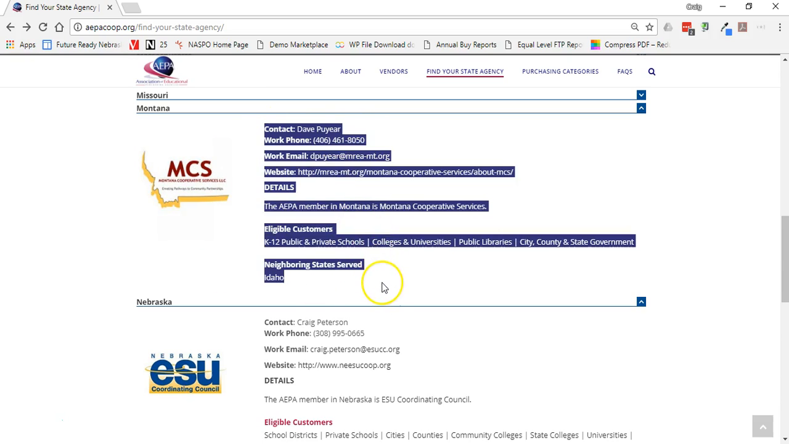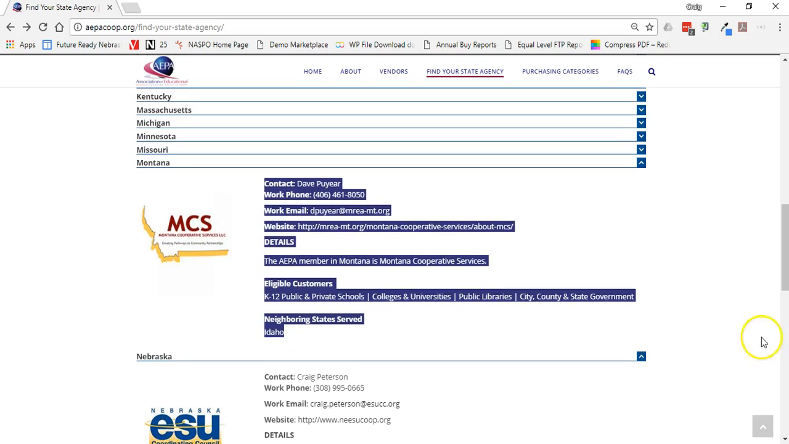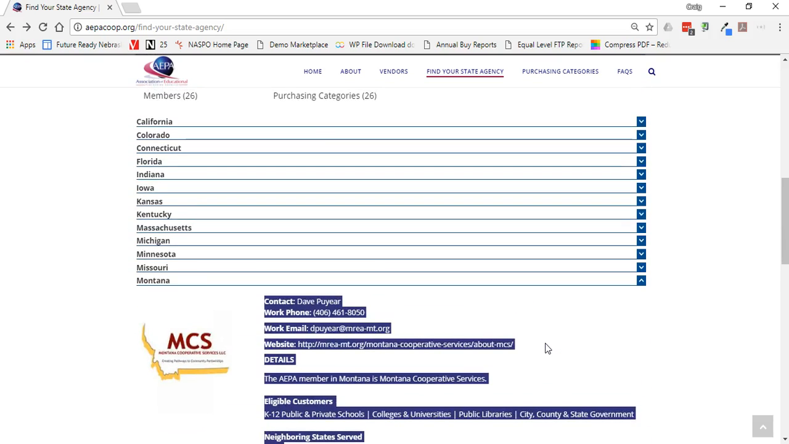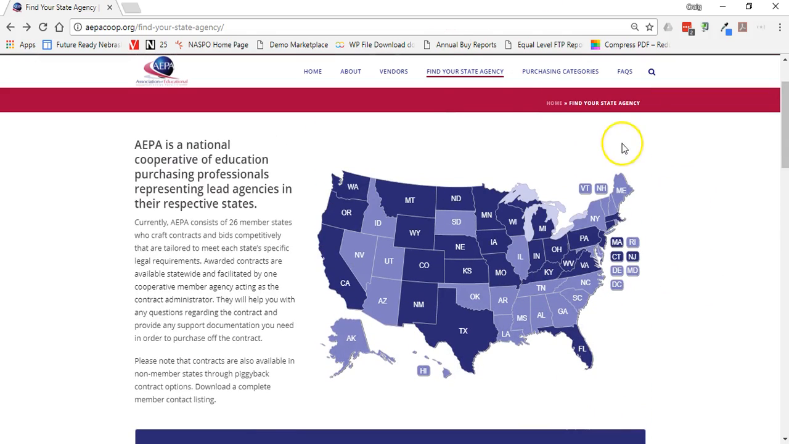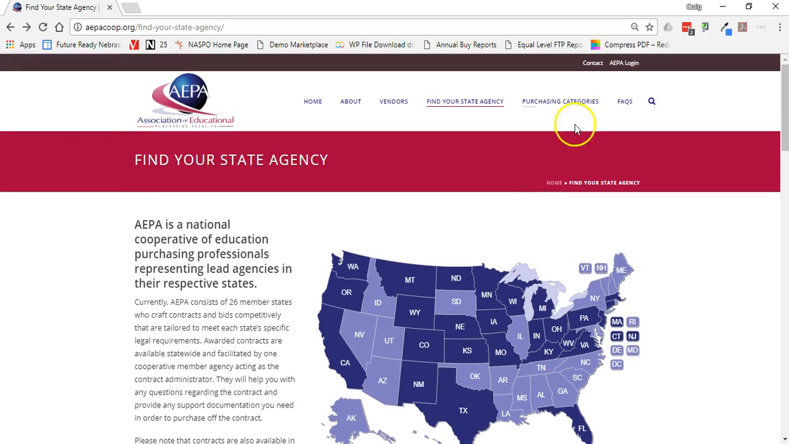Please review this information for each of your states. Make sure it's updated. If it's needing to be updated, let Michelle or myself know, and we can get that updated on the website for you. So that's kind of the finding your state on the website.